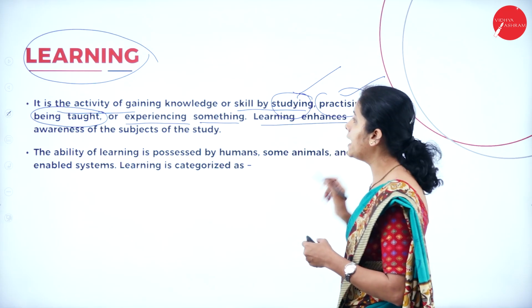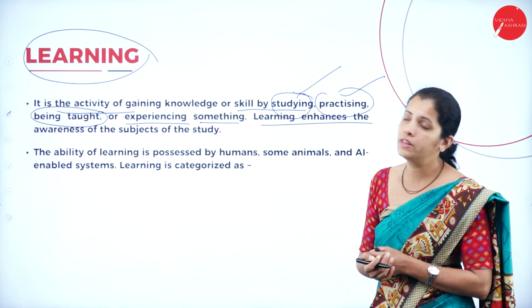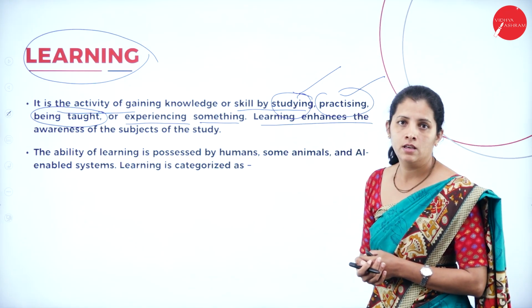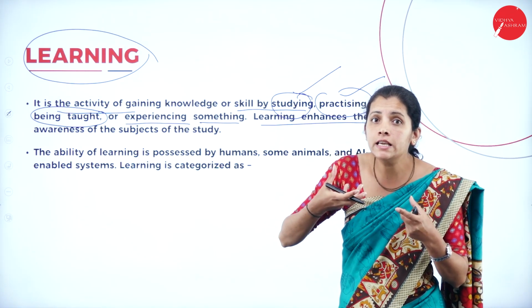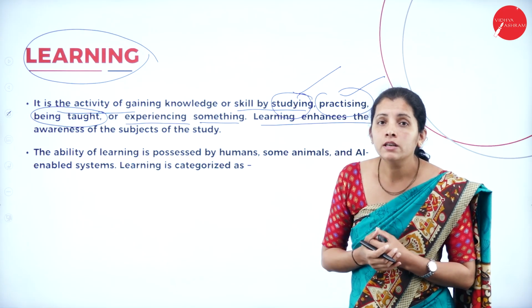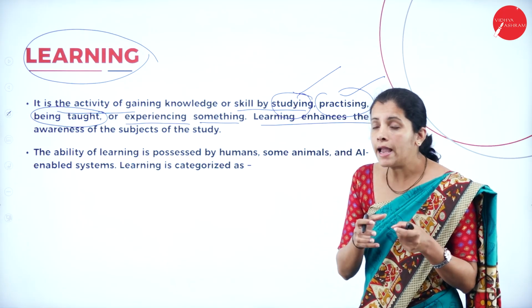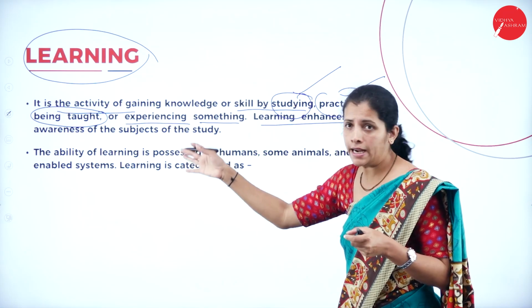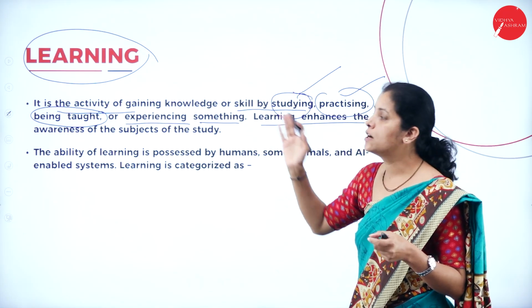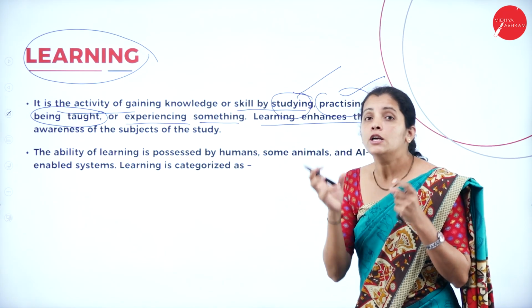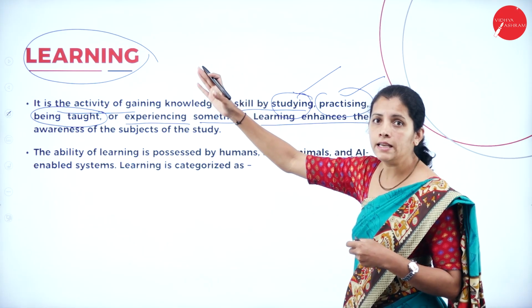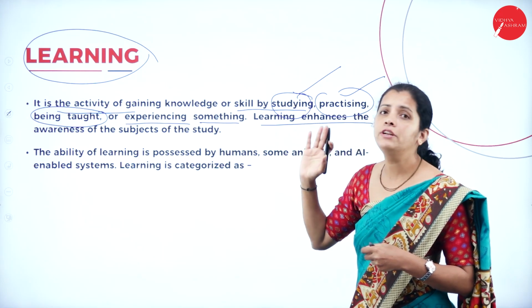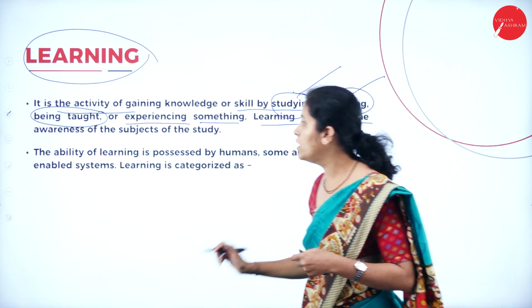So learning enhances the awareness of the subject. Suppose if I want to enhance the knowledge about AI, then I'm going to study or practice, or it should be taught by someone. So, what is learning? It is nothing but the activity of gaining knowledge.